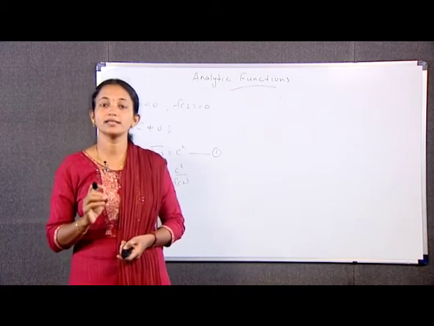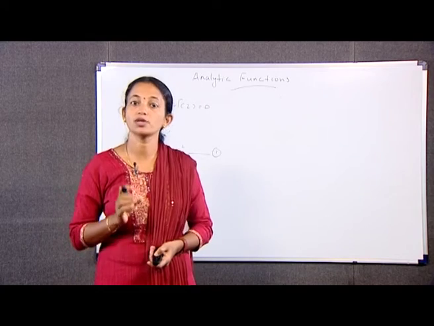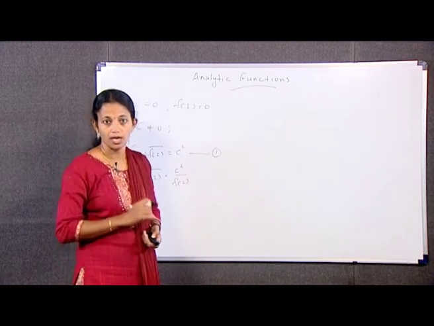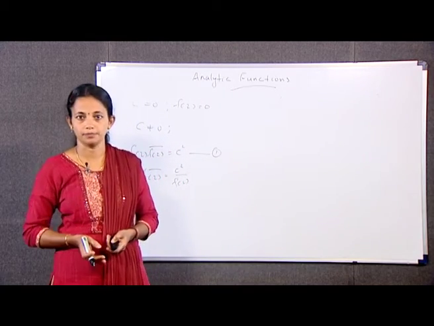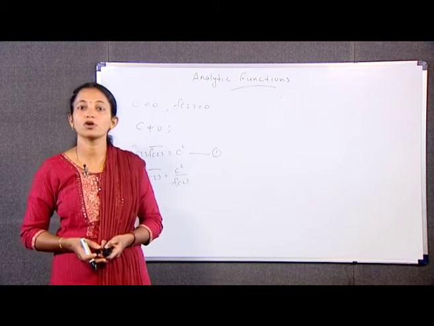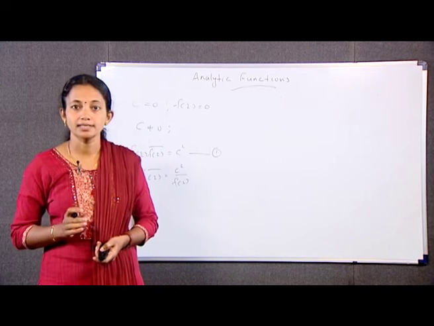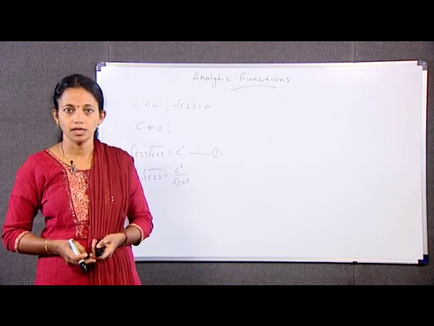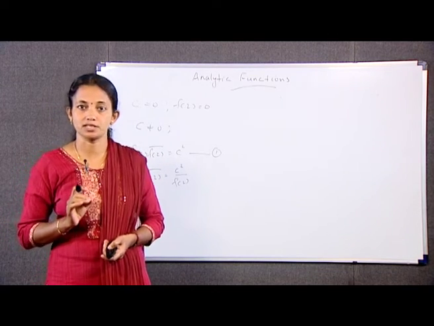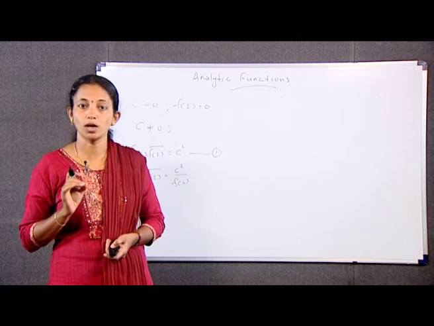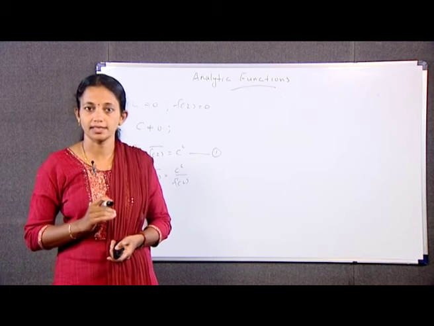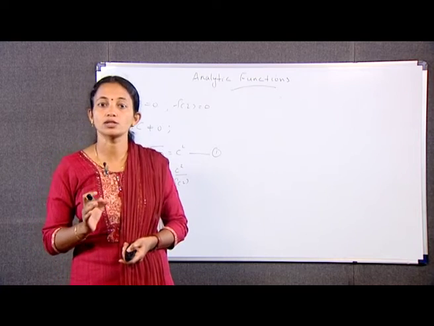The numerator and denominator of the quotient on the RHS of this equation are differentiable throughout D. Hence, by the quotient rule of differentiation, it follows that conjugate of f(z) is analytic everywhere in D. Now, the analyticity of f(z) and conjugate of f(z) throughout D implies, using that example, that f(z) is constant throughout D.